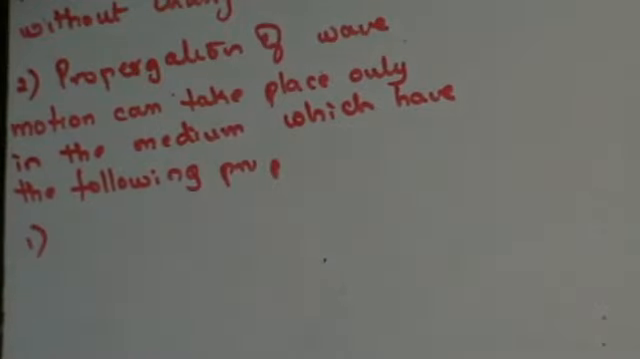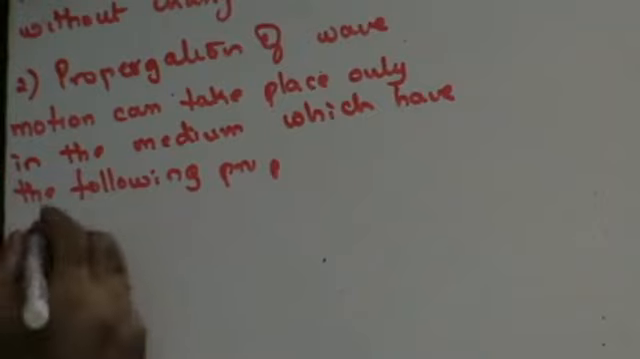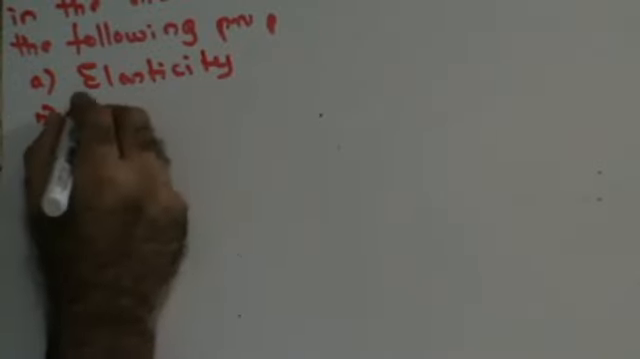First, in order for propagation of wave to take place, the first property that the medium should possess is elasticity. Unless the medium is elastic, propagation of wave will not take place, because particles of the medium must have a tendency to return to their original position after being displaced. Only then will propagation of wave take place.